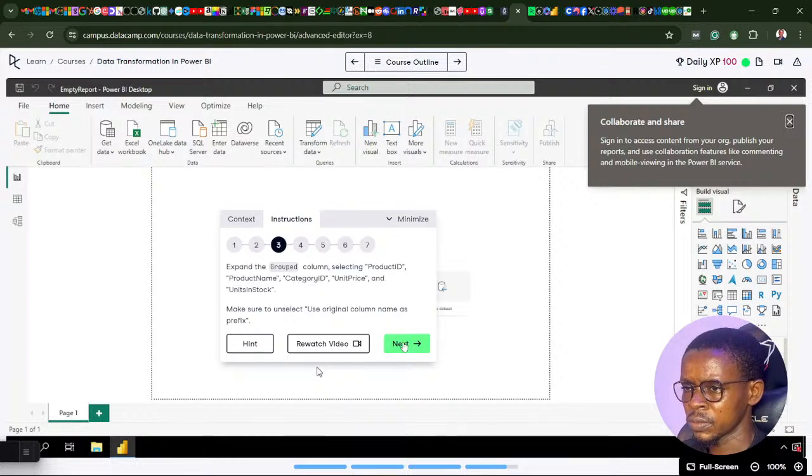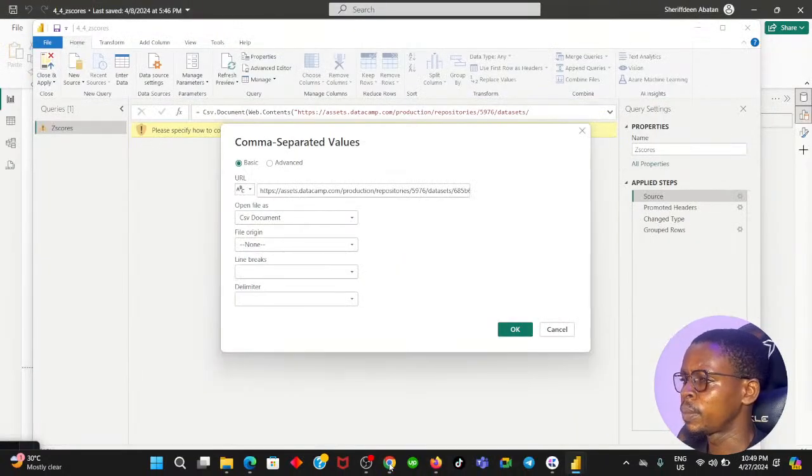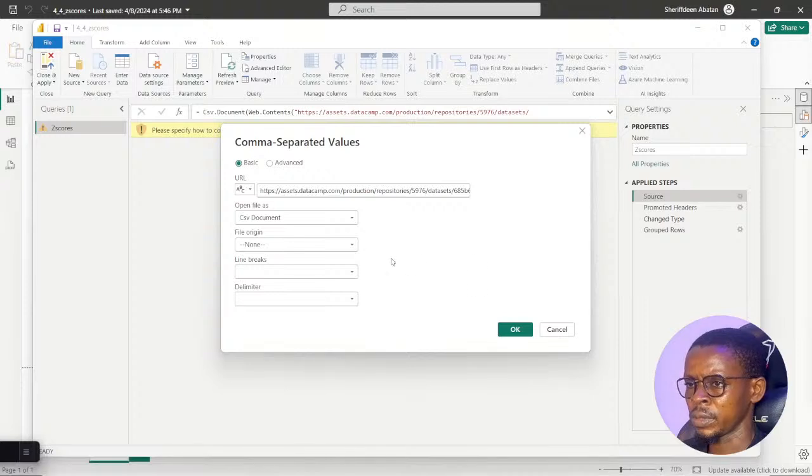Let me see. Group column product ID. I think they are still using the same products table. Let me give it a shot. We are still using the products table. Okay, copy as file path.